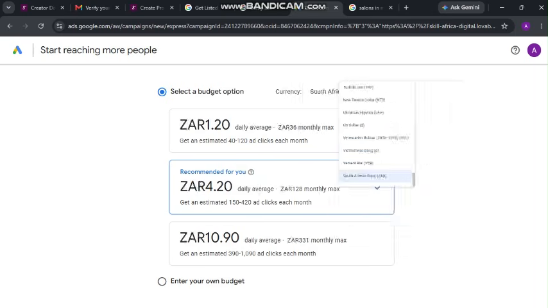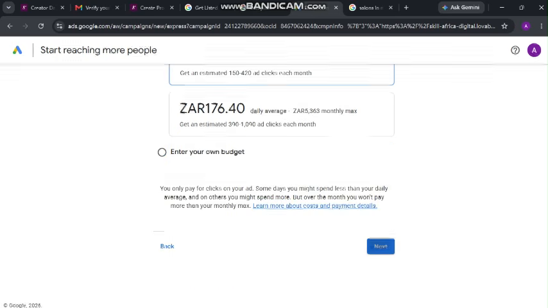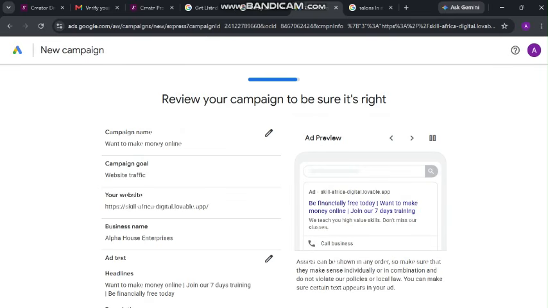I hope I'm not wasting too much time. South African rand, here it is. So 20 rand, 70 rand. So just choose, because now you spend the money. This is a daily average of 40 to 138 clicks per month. Okay. Since I'm going to spend this daily average, I spend 70 rand. That's a lot of money. It's good. Then I'm going to say next. For my ads, it's very good.